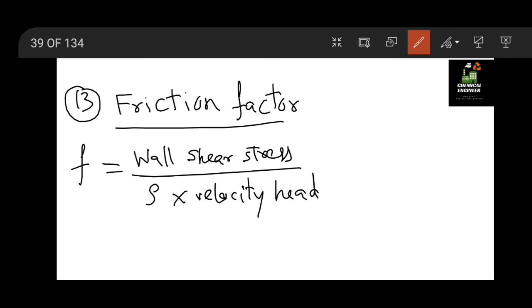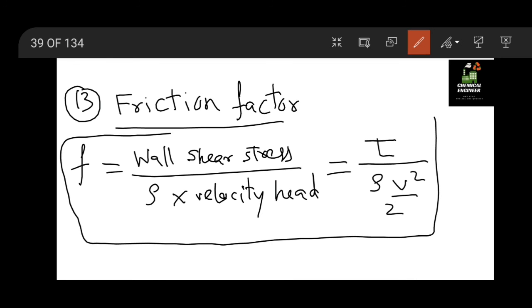So it is given as tau divided by rho into V square by 2.